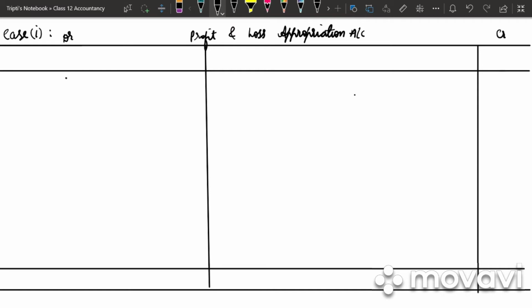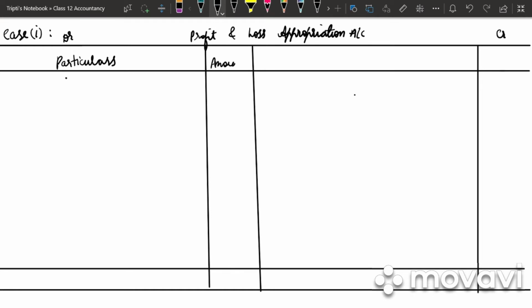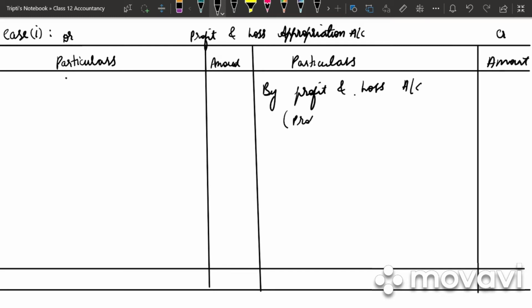So first thing, the column we have is particulars. Then we have amount. Again we have particulars and amount. So the first step in a profit and loss appropriation account is to bring down the balance. By profit and loss account, profit transferred. So how much is it? It is 50,000.